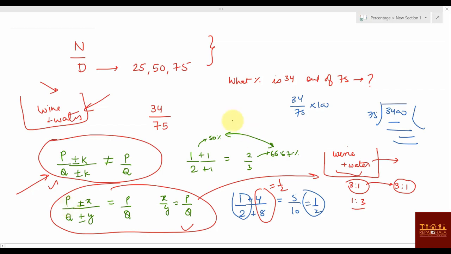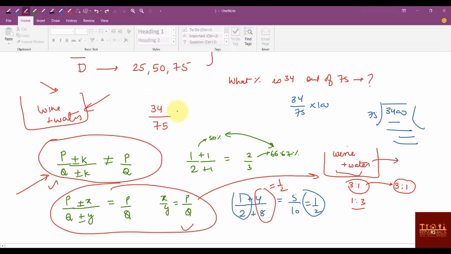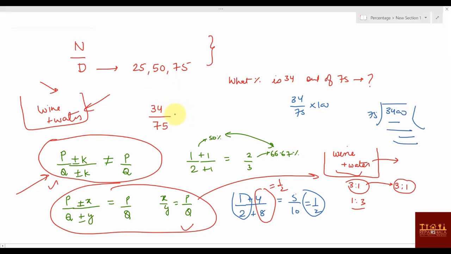Now this one is the ratio. How can we utilize this in our calculation of 34 by 75? Somehow if I make the 75 an easier value, then this will be easy. So I'm just going to add 25 to it, and 25 is 1/3 of 75. So here also you have to add 1/3 of it. 1/3 of this value will be 13.33, right?